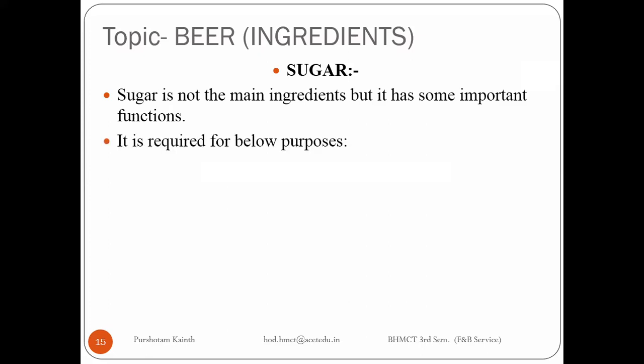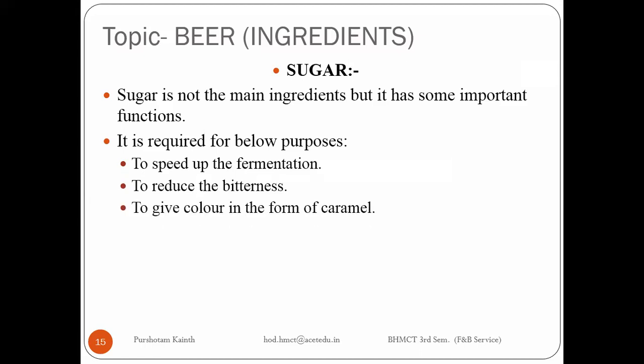Now the next one is, it is required for the below purposes. The first is to speed up the fermentation, to reduce the bitterness. Sometimes hops give a bitter taste, or sometimes barley gets more roasted. Then to give color in the form of caramel, and to cause secondary fermentation. Secondary fermentation, again, happens because yeast is there in the liquid, and then we add sugar, so again the fermentation process will take place.